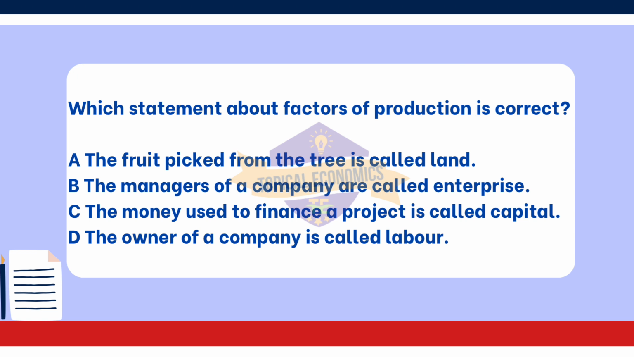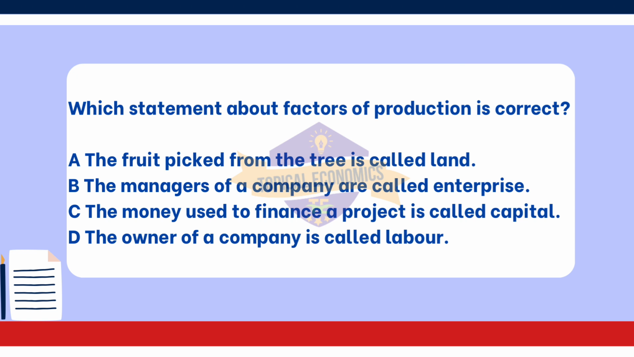Which statement about factors of production is correct? A. The fruit picked from the tree is called land. B. The managers of a company are called enterprise. C. The money used to finance a project is called capital. D. The owner of a company is called labor. This question is from year 2017 May-June version 3 paper. The correct answer for this question is option C.